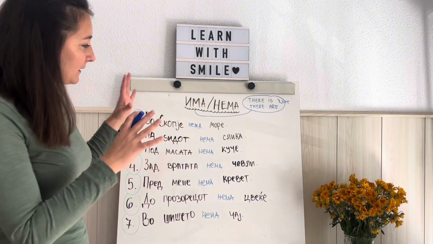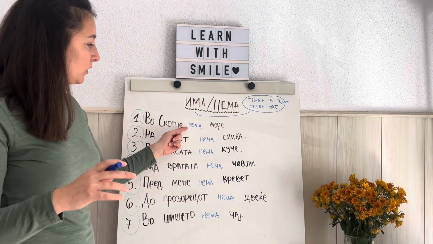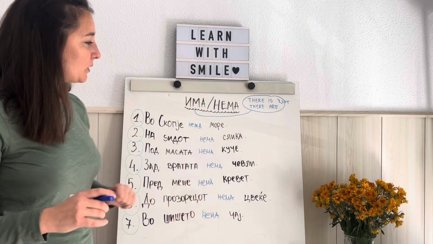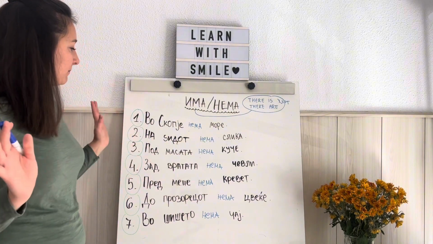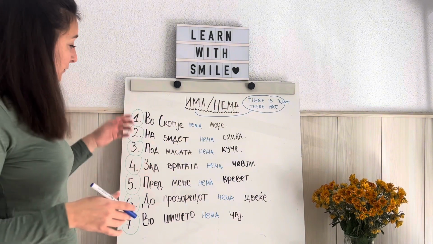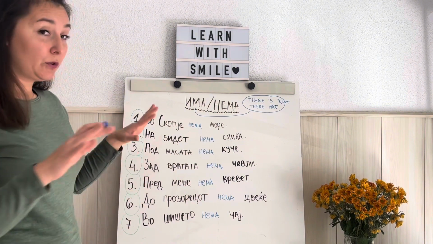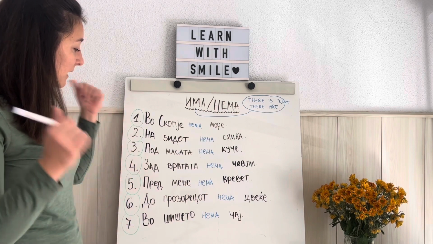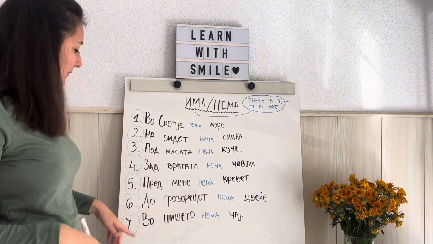Okay, so the order of the words is the same, everything remains the same. We only changed ima into nema. Okay, and also I changed the words here just for you to practice new vocabulary. And that's all. So today we have seen a few prepositions. Vo, which means in, na, on, we said on the wall. Then we have pod, under, zad, behind, pred, in front, do, next to, and also vo, in.